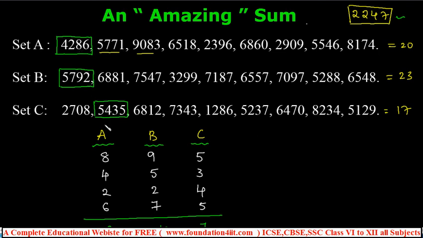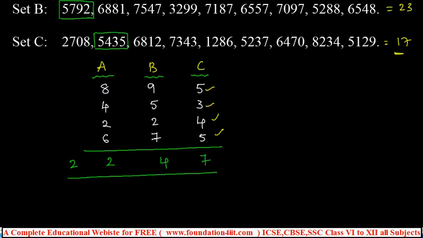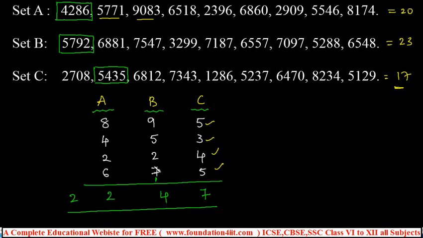Okay, now they'll say numbers, right? 8426, 4286 or 8426, however you add, you'll get the same. Set C, one of the numbers is selected and said randomly one by one. Okay, 5435. What will you get if you add this total? Absolutely, you'll get 17. 17 means 7 is here and carry 1. Next set B, what will you get? Surely you'll get 23, right? 23 plus 1, 24. 2 and 4. Surely set A, the total 20 will come, right? 20 plus 2, 22. Absolutely, 2247.